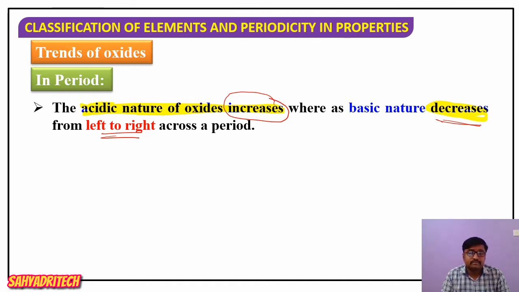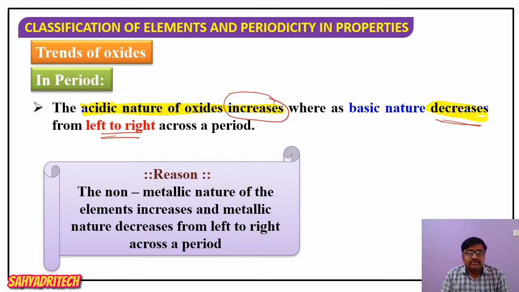So what is the reason for it? Here the non-metallic nature of the element increases. If you consider any period in the periodic table from left to right, metallic character decreases.